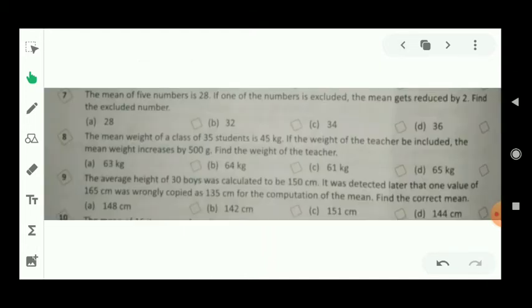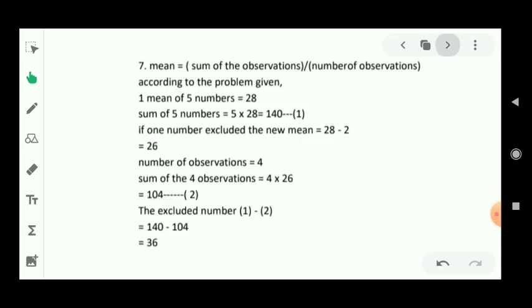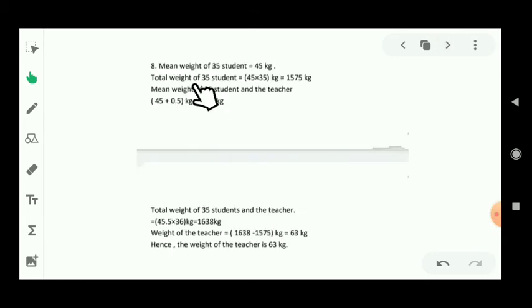Now let's see question number 8. The mean weight of a class of 35 students is 45 kg. If the weight of the teacher is included, the mean weight increases by 500 gram. Find the weight of the teacher. Now students, let's see the solution of this question. Mean weight of 35 students is given in the question, that is 45 kg. So the total weight of 35 students will be 45 into 35, that means 1575 kg.